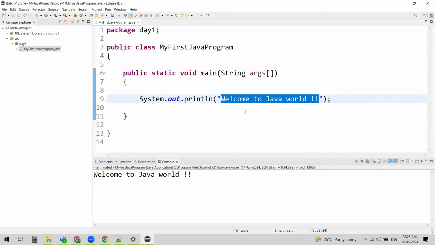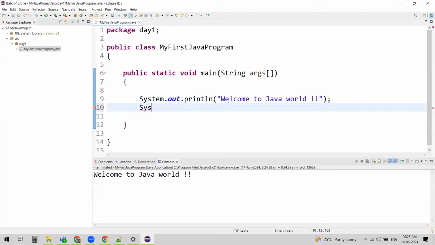Say for example, I wanted to write another statement. The shortcut for system.out.println is you can write sysout and then press Control space. Whatever you write here will be displayed on the console. Right click, run as Java application. You can see Welcome to Java world, and in the new line it is saying, this is my first Java program.